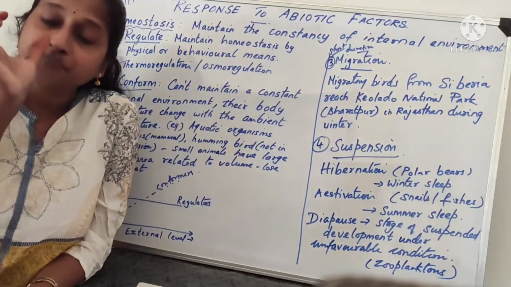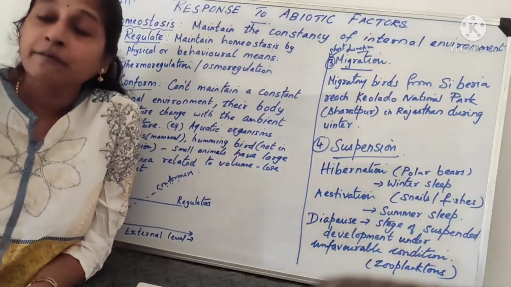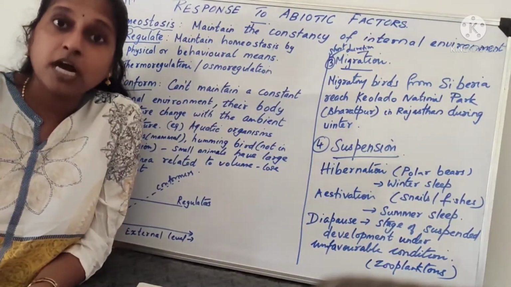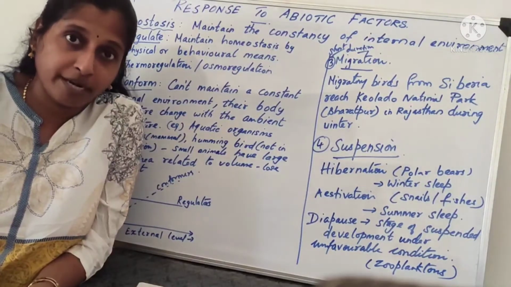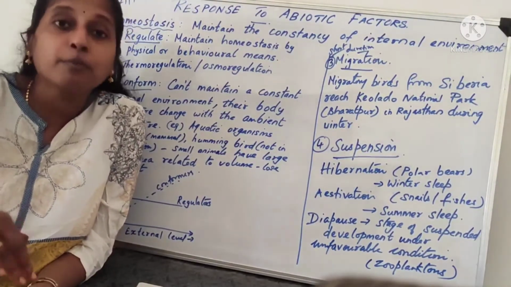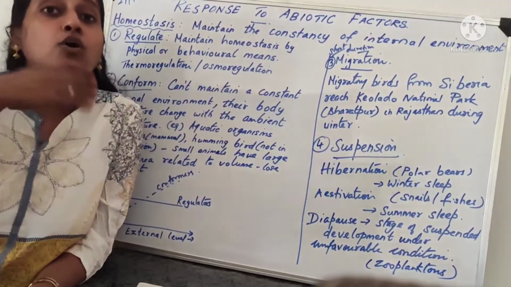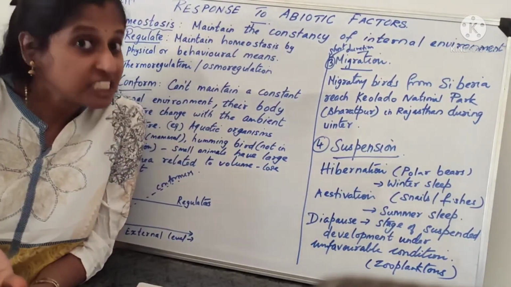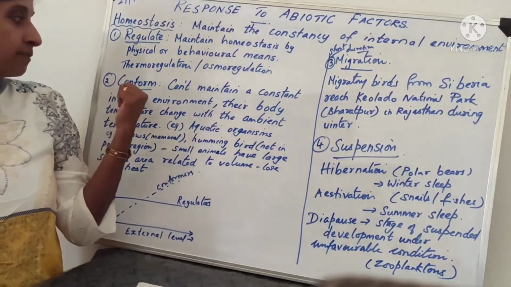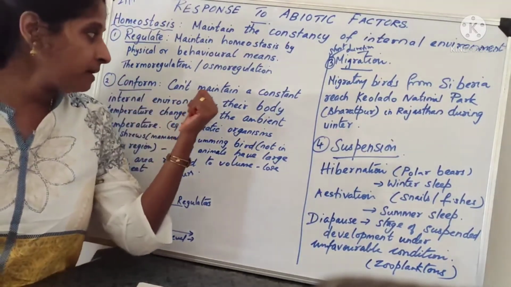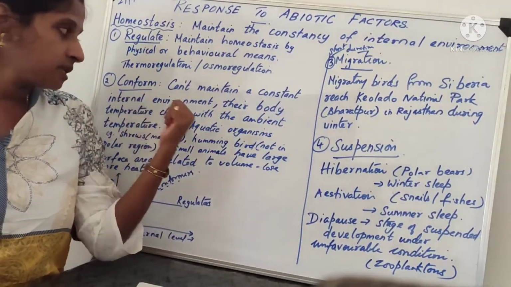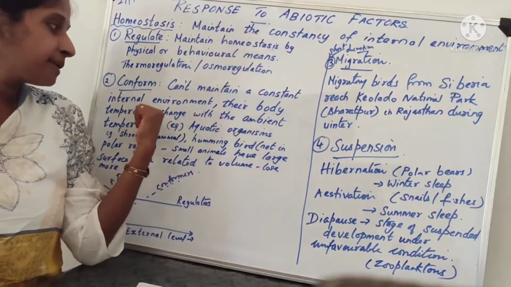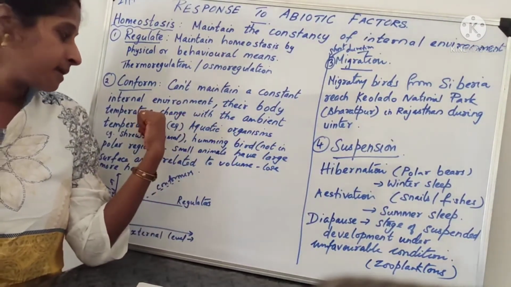Conformers change their body temperature according to the ambient environment. It means that according to the external condition, the external environment of the surroundings, their body temperature will change. So what do I call that one? Conformers. They cannot maintain a constant internal environment; their body temperature changes with the ambient temperature.